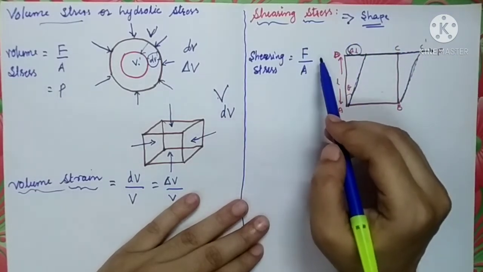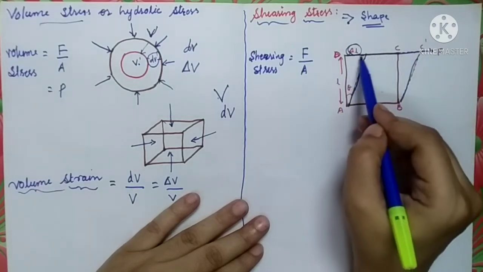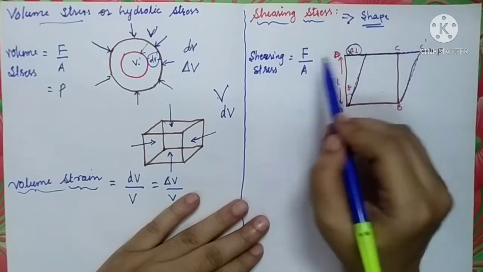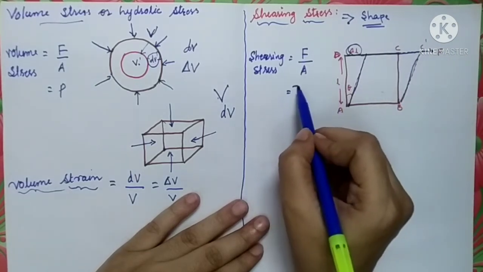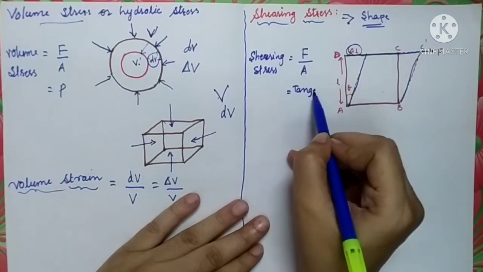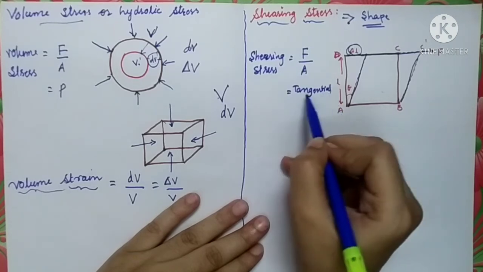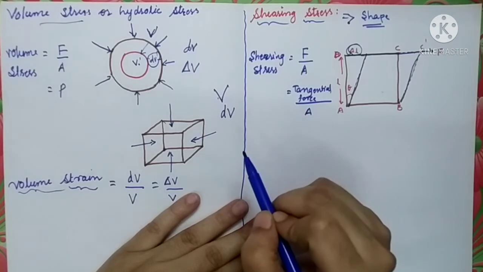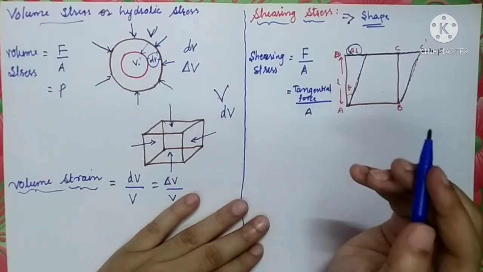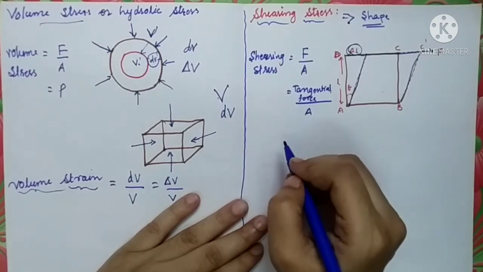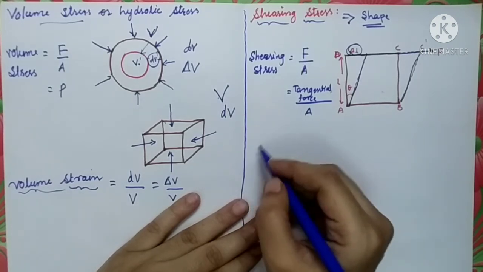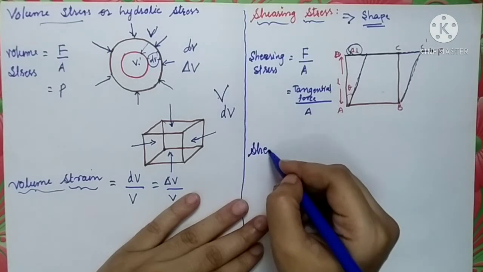Instead of applied force, as we have applied the forces tangential to the object, we can say that tangential force per unit area is called shearing stress, having the same unit Newton per meter square. Now let's define shearing strain.